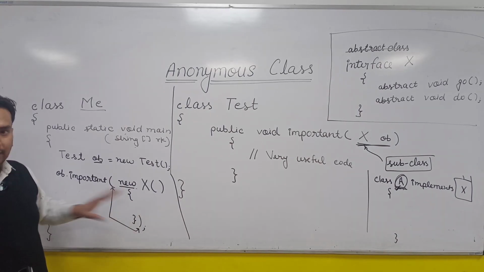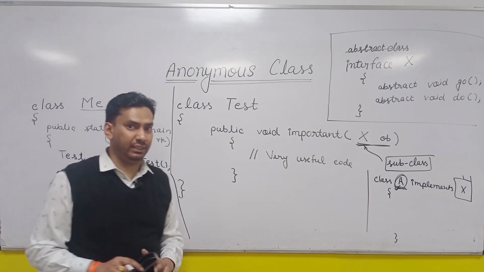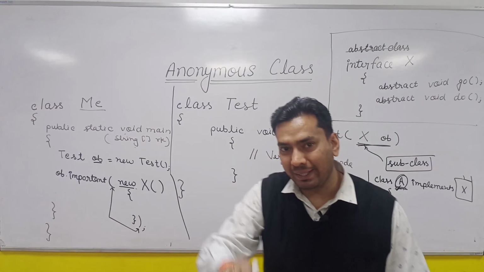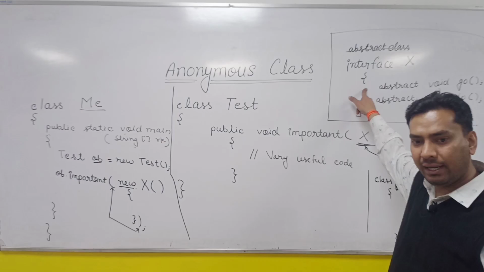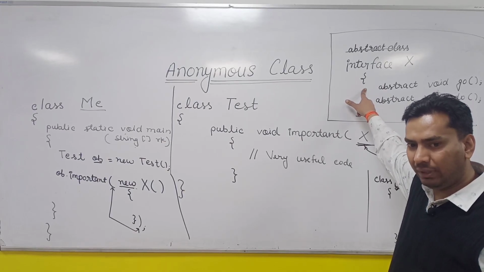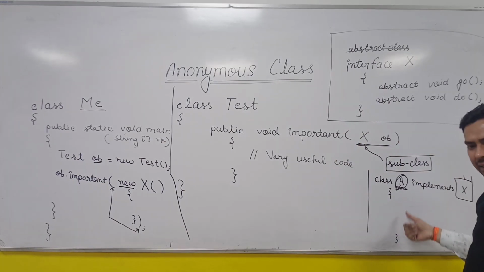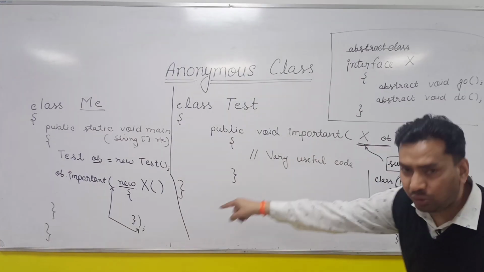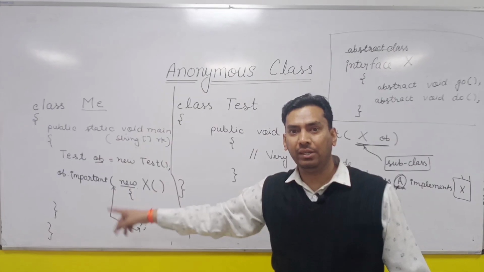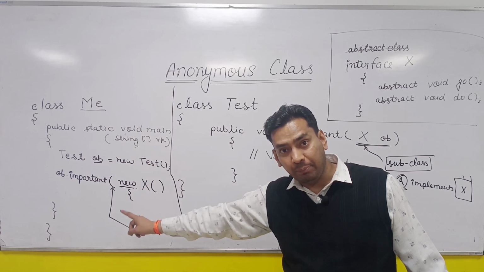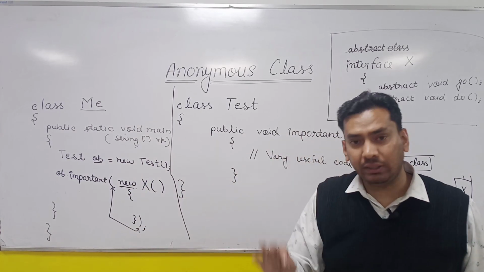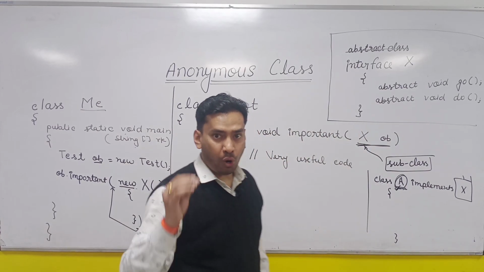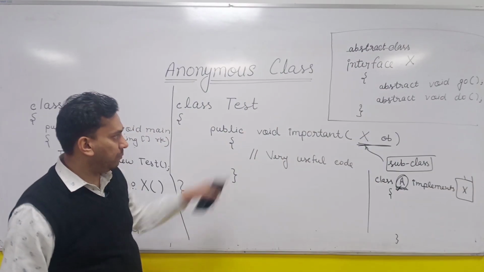Now what will you write inside the class? What is mandatory here? First thing is, implement all the abstract methods of the X type. Like you were implementing all the abstract methods here, similarly here you will have to do this. You will have to implement or override all the abstract methods. You cannot leave even a single one. All the abstract methods you have to implement here.